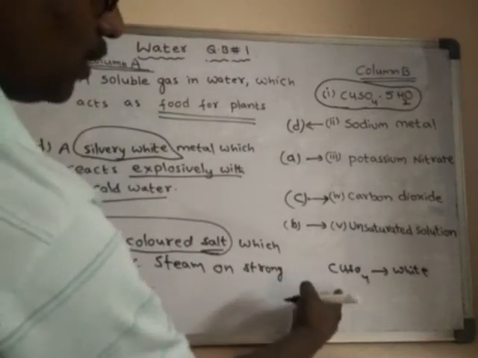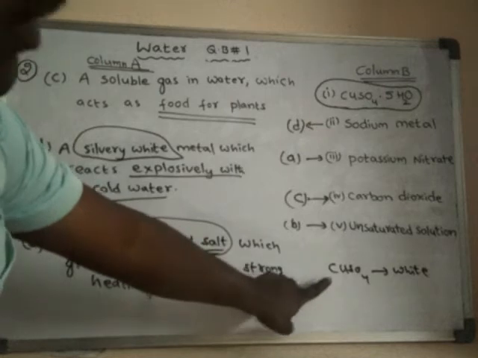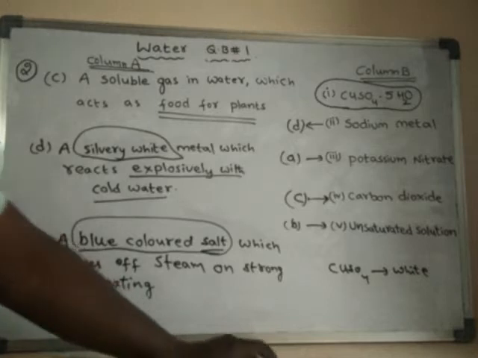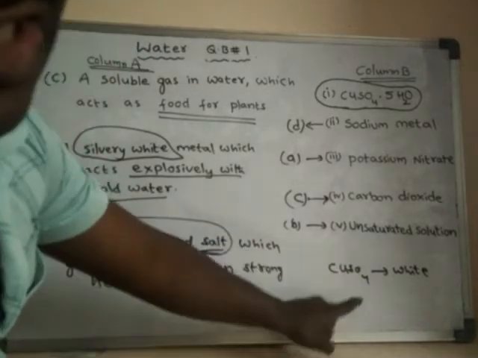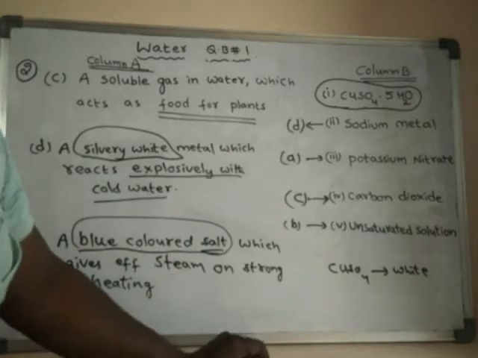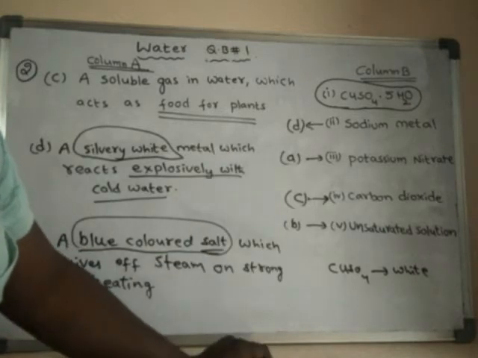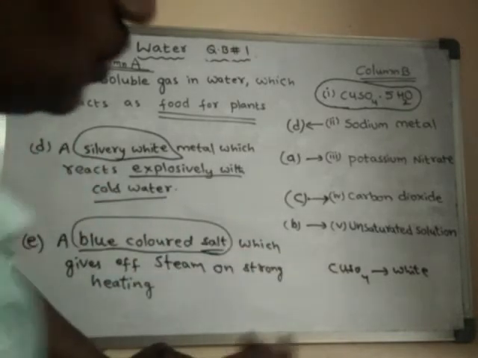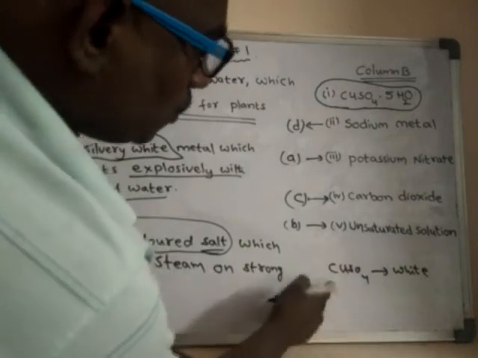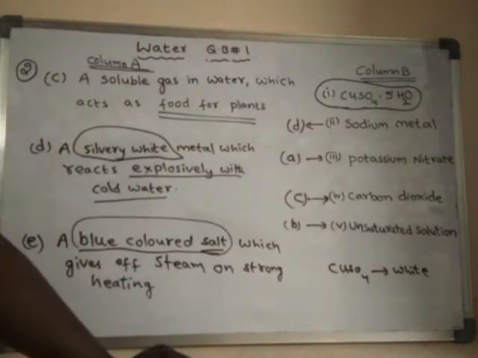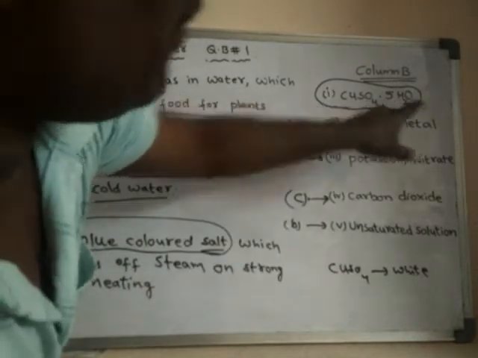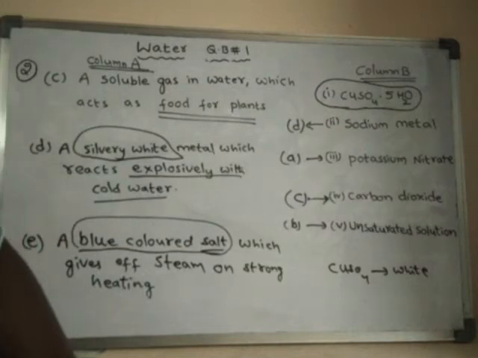But if you pour some water, or if it comes into contact with moisture, it will absorb water molecules. Every copper sulfate molecule will take 5 water molecules and turn blue in color. Okay, got it.